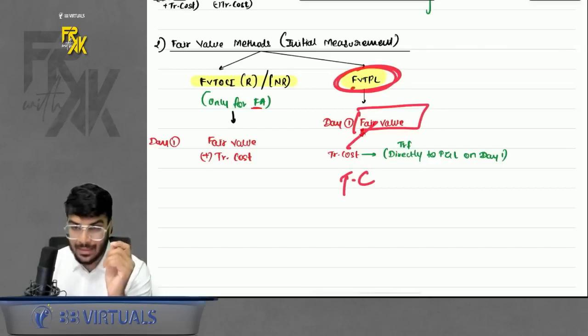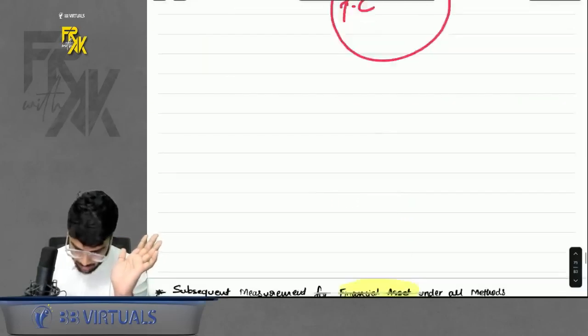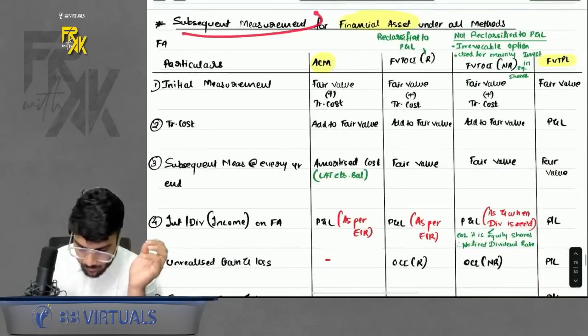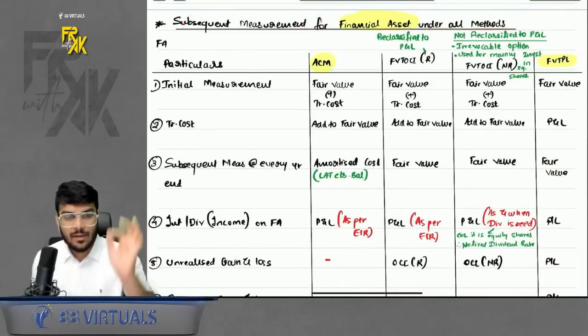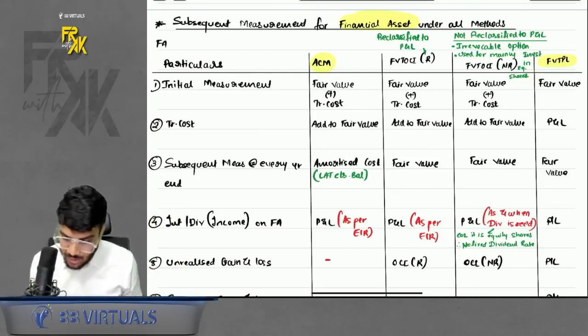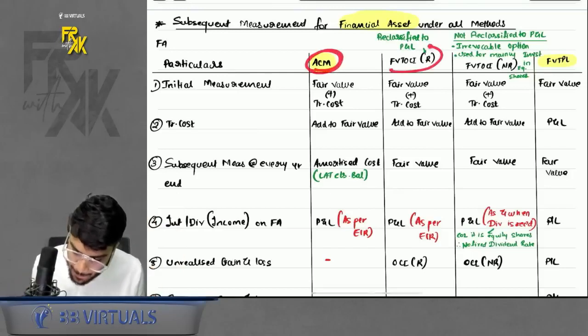TC is not capitalized, it is directly transferred to profit and loss. Okay. Then subsequent measurement for financial asset under all methods. So for financial asset, from initial measurement to subsequent measurement, everything I have tried to put in one chart. We have 4 methods for financial asset: ACM, FVTOCI-R, FVTOCI-NR, FVTPL.